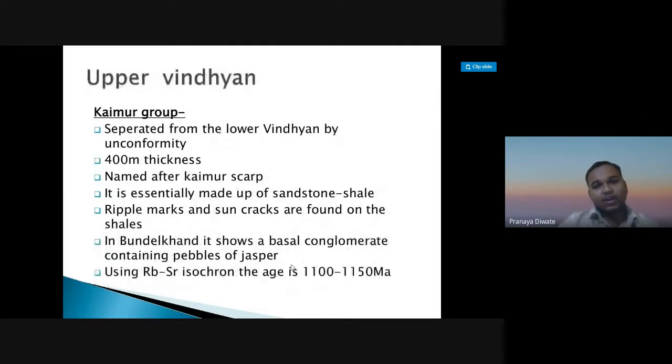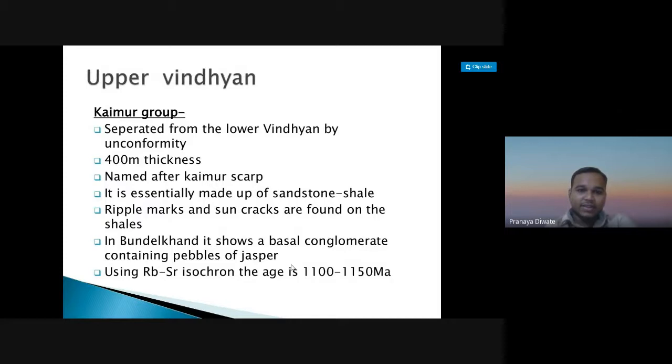Then you have the Kaimur group. The Kaimur group is separated from the lower Vindhyan by an unconformity. The thickness of this group is 400 meters. It is named after the Kaimur scarp.